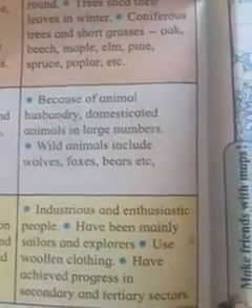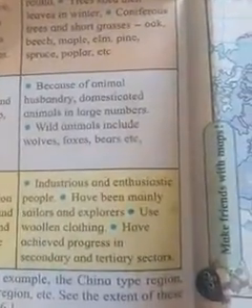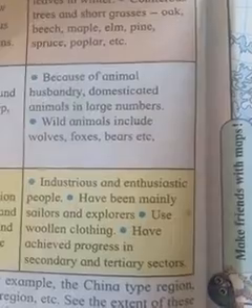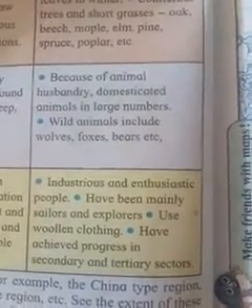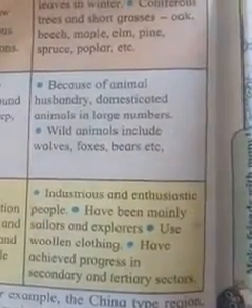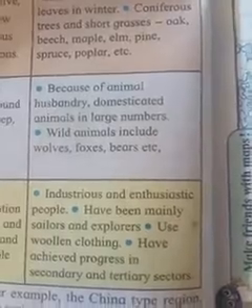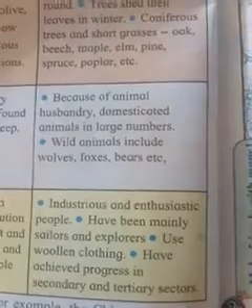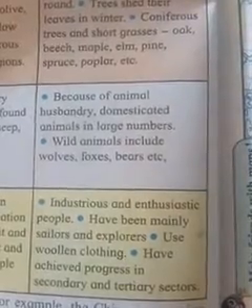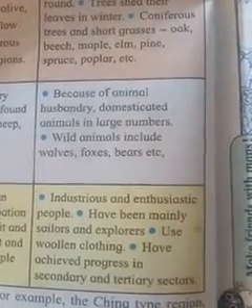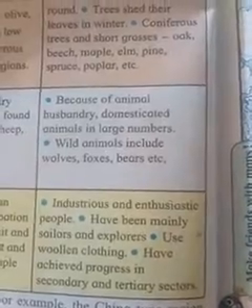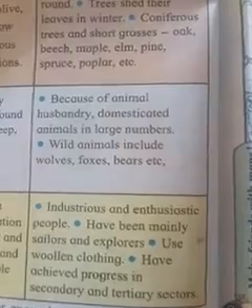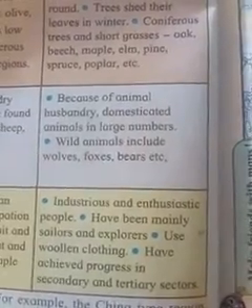Then human life and industries. People have been mainly settlers, sailors and explorers. They use woolen clothing and have achieved progress in the secondary and tertiary sectors. That means in this region people progressed in the secondary and tertiary sectors.